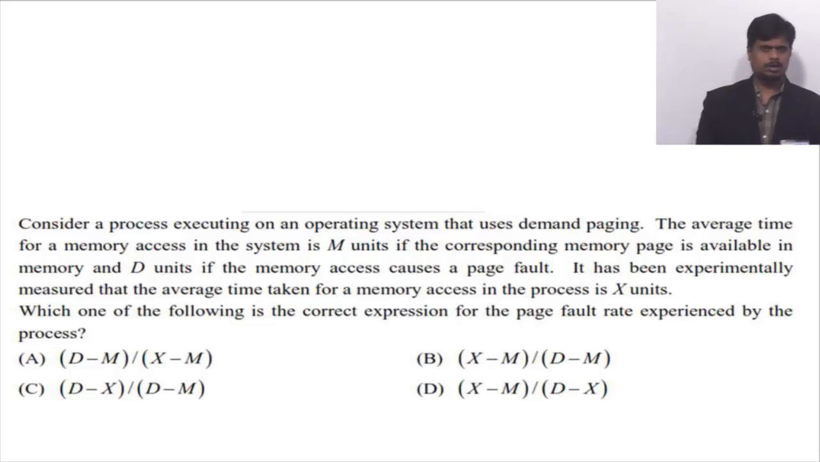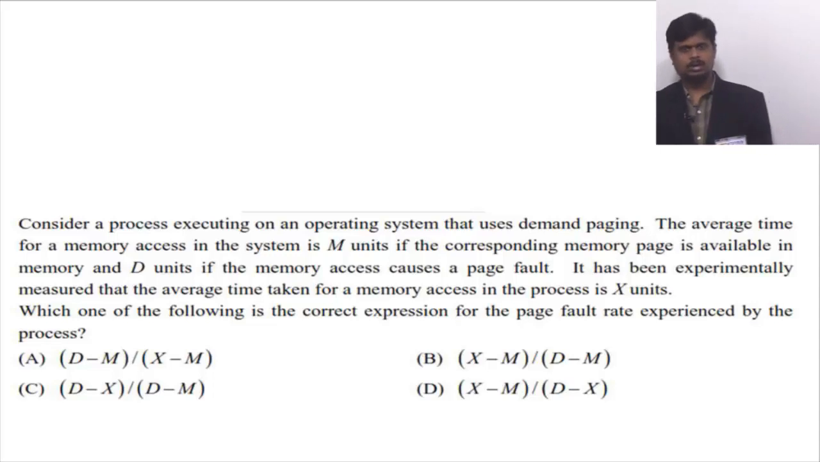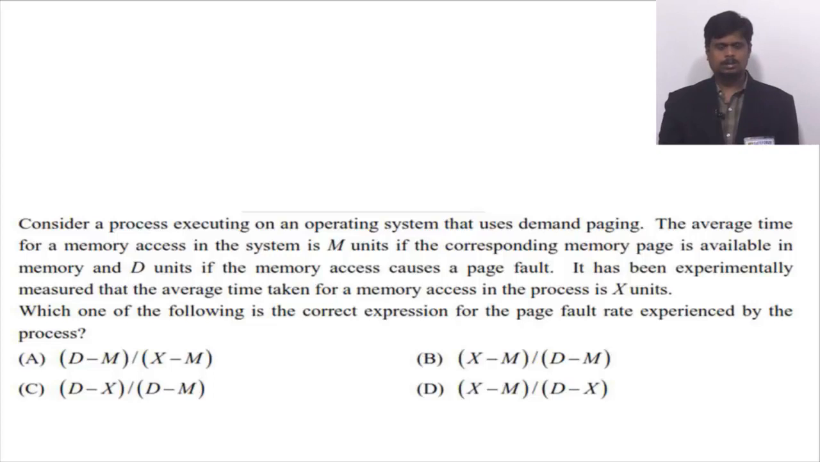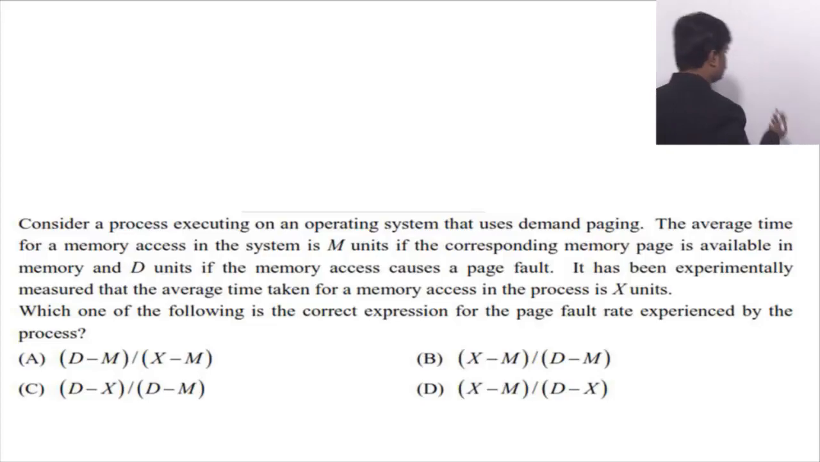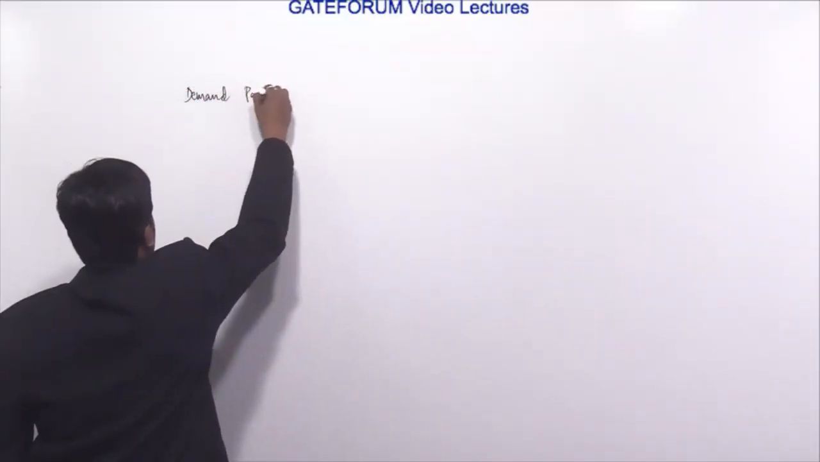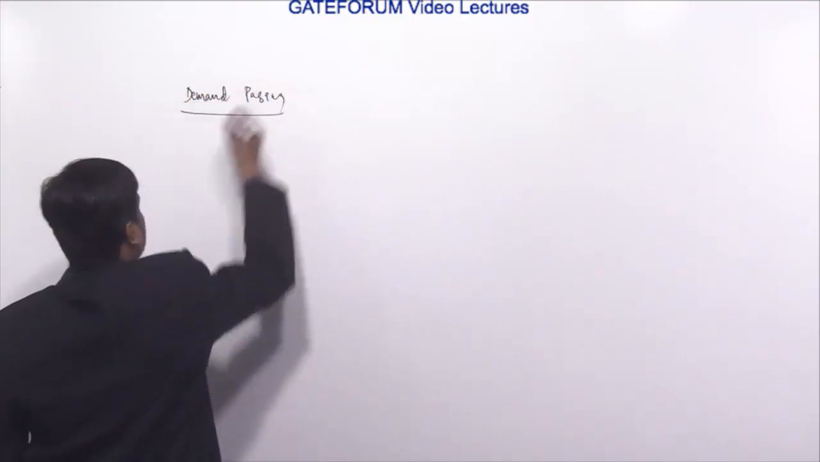Option A, d minus m by x minus m. Option B, x minus m by d minus m. Option C, d minus x by d minus m. Option D, x minus m by d minus x. So this belongs to demand paging. This question belongs to demand paging.